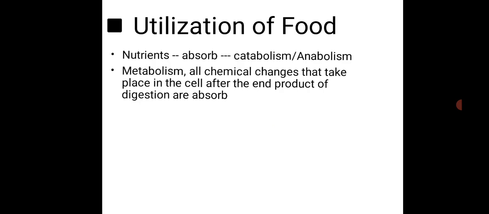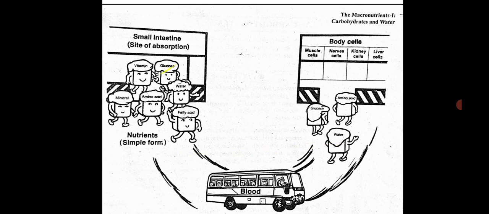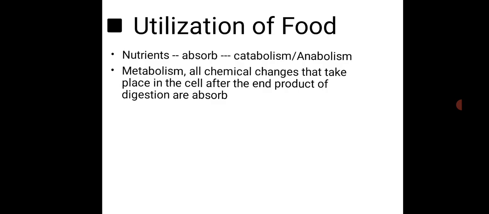Now we have to see utilization of food. So what does the body cell do with this nutrient? They do metabolism with it, meaning they break the nutrient, for example they break glucose to release chemical energy.